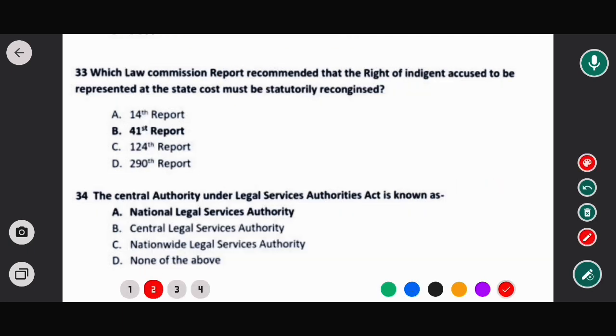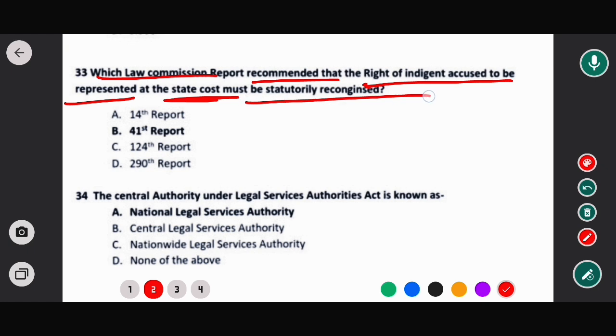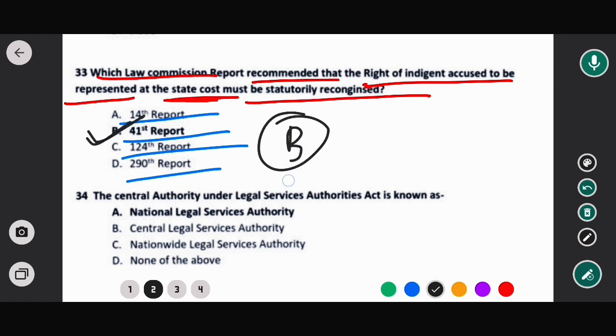Next question is, which Law Commission report recommended that the right of an indigent accused to be represented at the state cost must be statutorily recognized? Options are: 14th report, 41st report, 124th report and 290th report. So in this case the correct option would be option B, that means the 41st report. Now move to the next question.